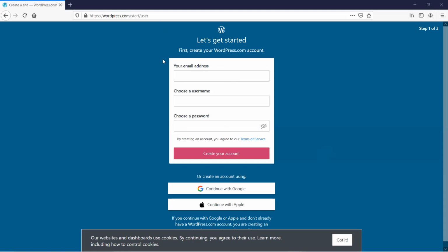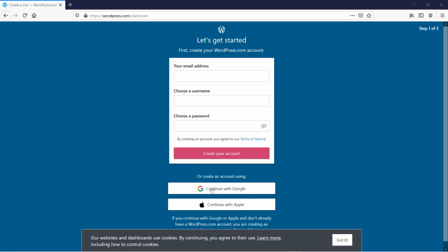Yes. Okay. The reason why I'm going to Firefox is that on my Chrome, I log in using my Gmail account, with which I already created a WordPress.com account. So if I go in there, it's just going to log me in directly and skip the sign up stage. You can sign up using your email address or username, but I usually just go with my Google account.